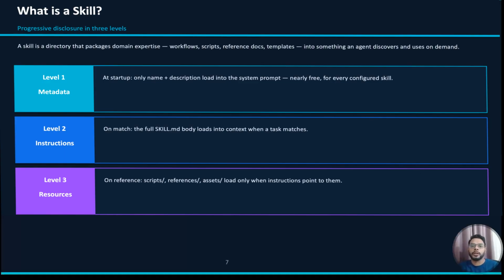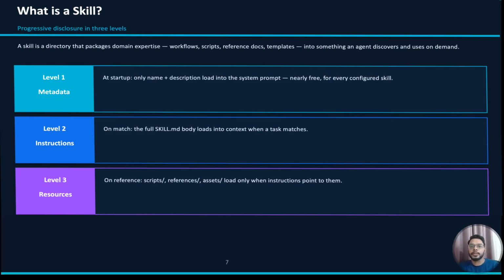Whenever agents are starting, they will load all the skills' descriptions only, not the body, so that they have a bank of all the skill descriptions. Whenever the user asks something and the LLM or agent thinks that we already have such a skill, it is going to load the complete body to understand how to use that skill. So that's why it is called progressive disclosure.